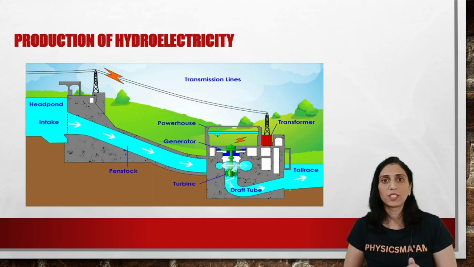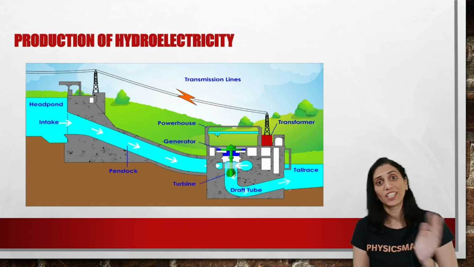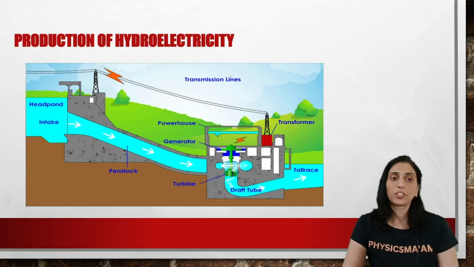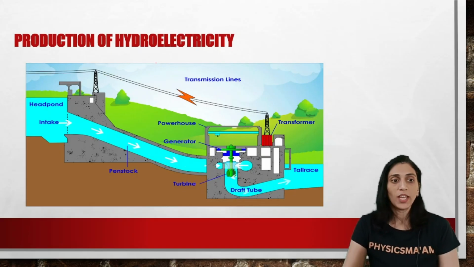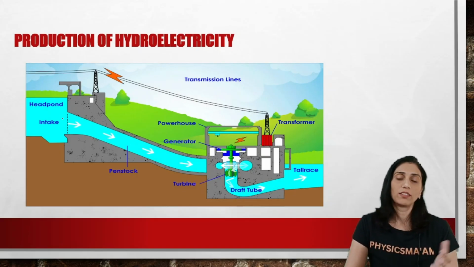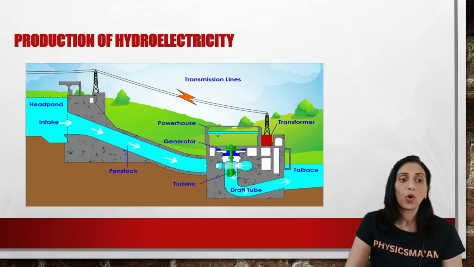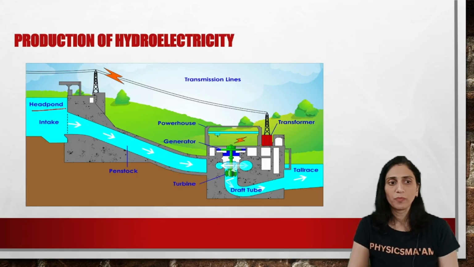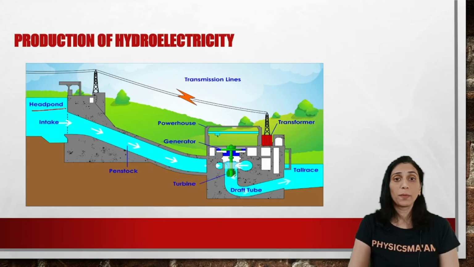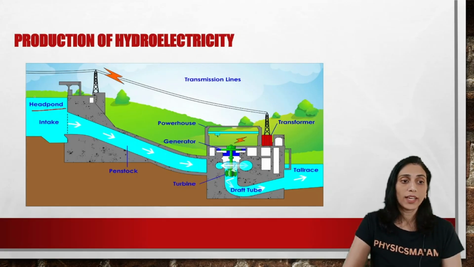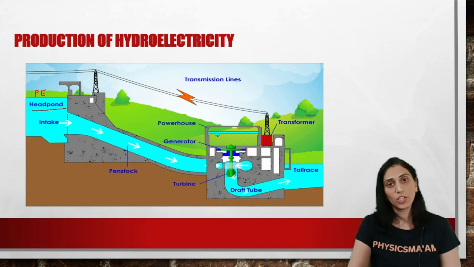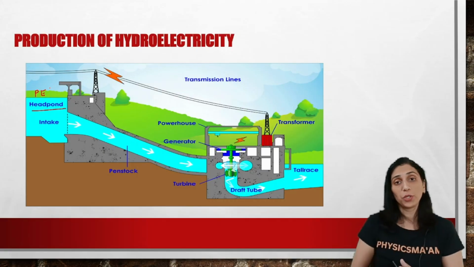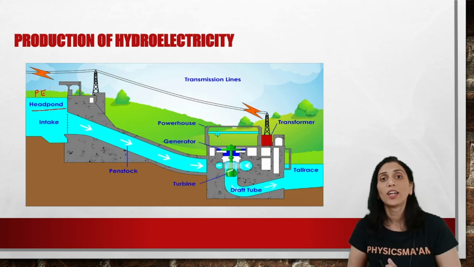A few more examples, we'll see how the potential energy gets converted into kinetic energy. A classical example of it is a hydroelectric power station. Now we know that in hydroelectric power plants, the water is stored in the reservoirs which are at a higher level than the ground. So what kind of energy do they possess? The water there will possess the potential energy, right? But as we have seen, potential energy cannot be put into use unless it gets converted into the kinetic energy.